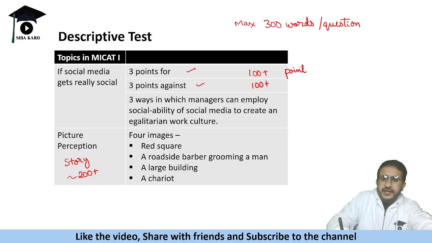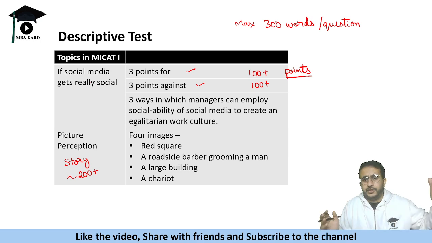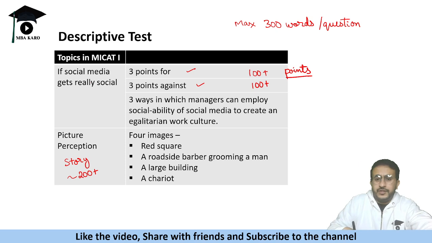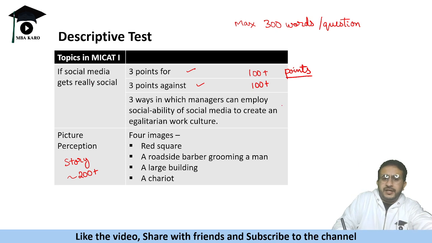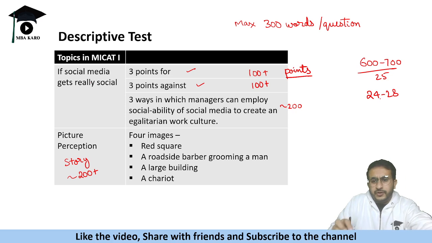You can just write the points in sentences, not necessary that you write a very long paragraph. So 100 plus 100 plus and maybe around 200 words for this question. So all in all you have to type around 600 to 700 words. Even if you do this and you divide by 25, which comes up to around 24 to 28 words per minute.